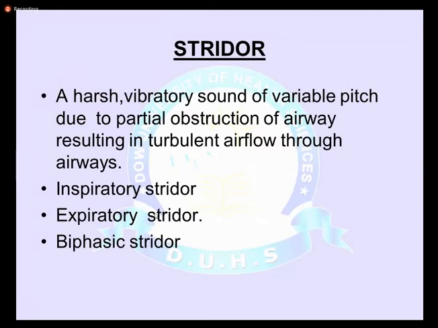This is due to partial, not complete, obstruction of the airway that results in turbulent airflow through these airways. Stridor could be inspiratory, present in the inspiratory phase, or expiratory, present in the expiratory phase of breathing, or it may be biphasic, that is, present in both inspiratory and expiratory phases.